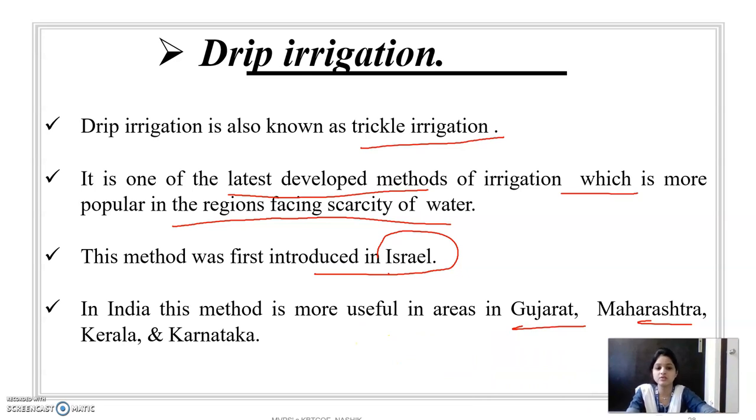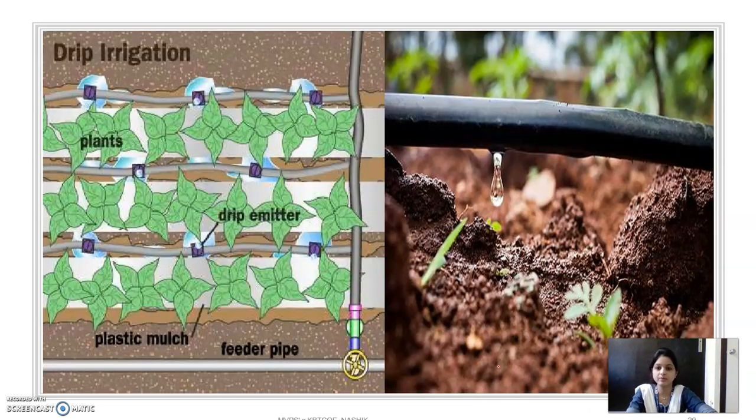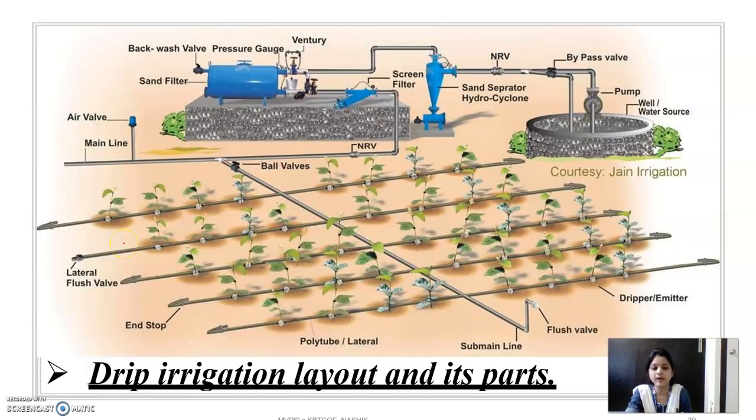The drip irrigation system has different parts like drip emitters. Then the next one is the feeder pipe. Then the next is the nutrient tanks. Along with the water, nutrients are also provided at the root zone of the crop by the drip irrigation system. This is the schematic diagram of the layout of the drip irrigation system.